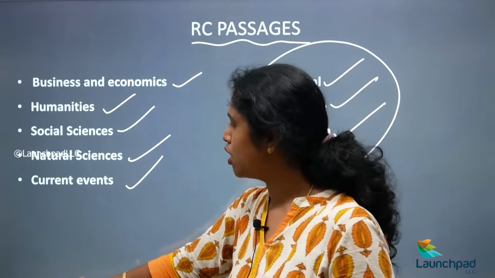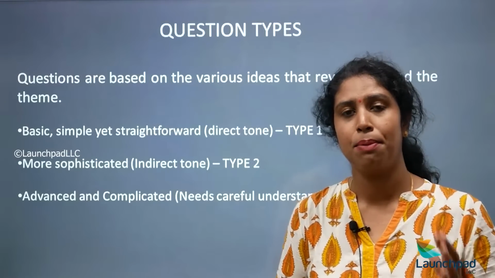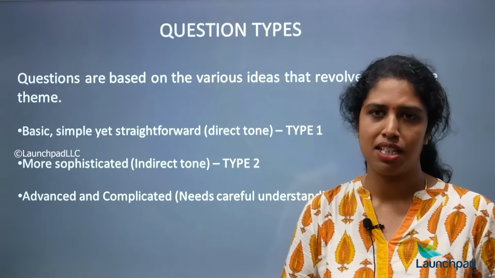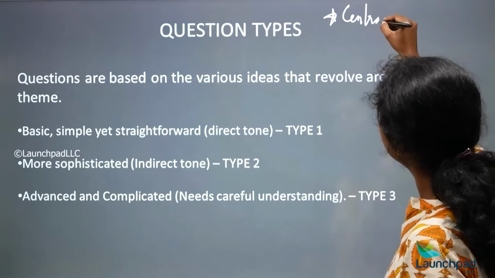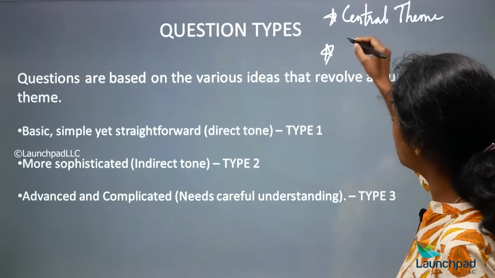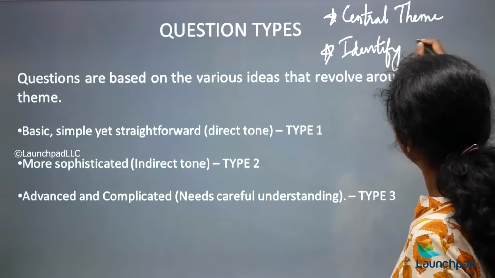Now let's move on to our third. Why I'm saying third: you remember in our previous video I told you there are three ways to approach the RC passages. The first one was to identify the central theme. The second one was to identify the tone.